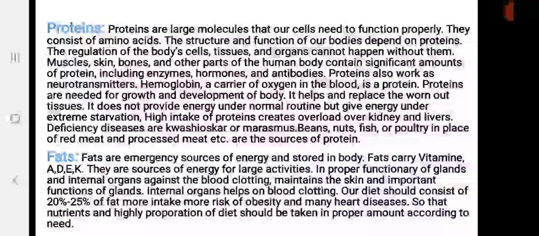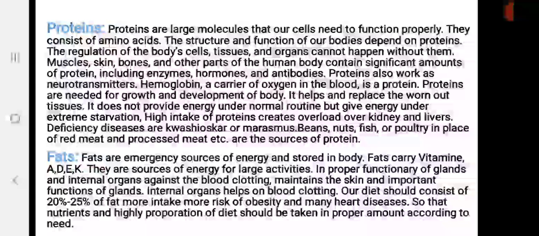There are 3 different groups of fats in our diet, which are saturated fat, polyunsaturated fat and monounsaturated fat. Out of these 3 fats, polyunsaturated fat and monounsaturated fats help in lowering the blood cholesterol.